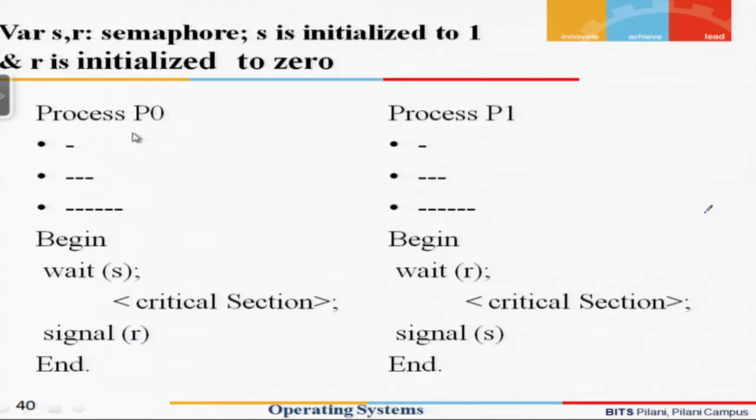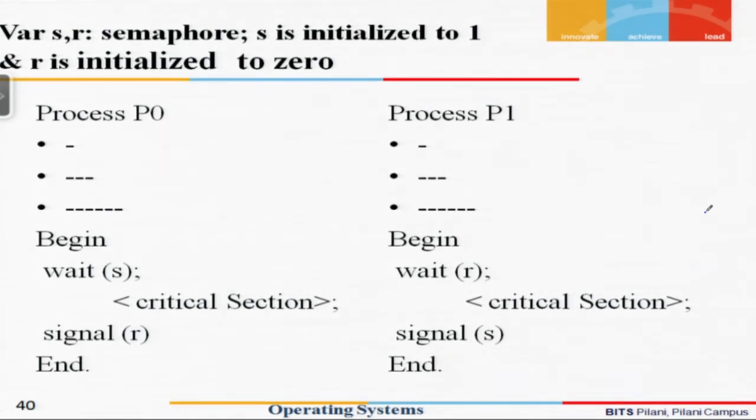The other condition is that if P0 has executed once and wants to execute once again before P1 executes, then P0 also should not be allowed. We should have a sequence which is P0, followed by P1, followed by P0, followed by P1 and so on. Let us see how this gets implemented.